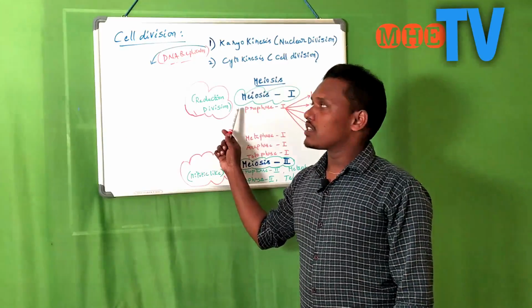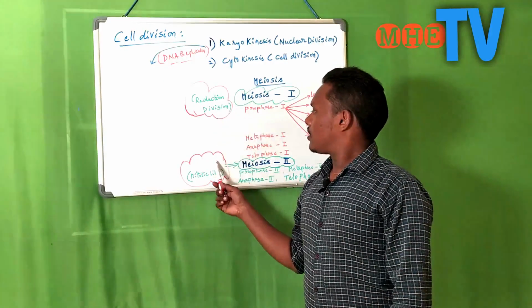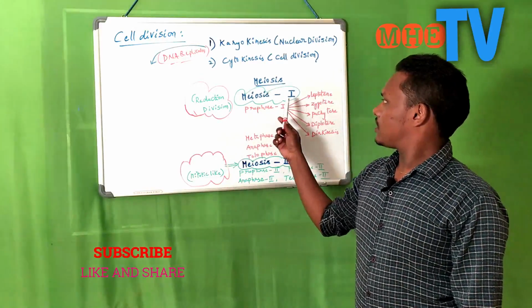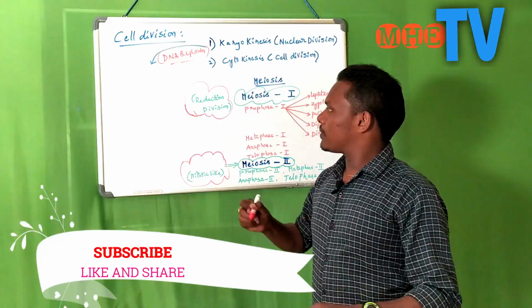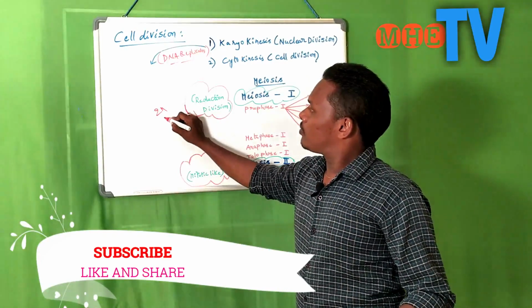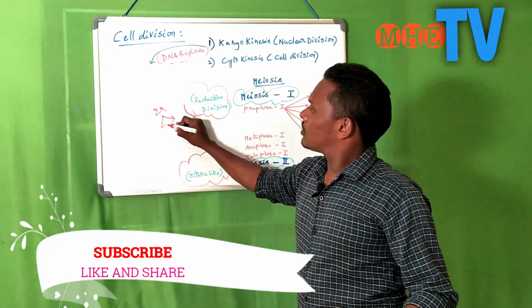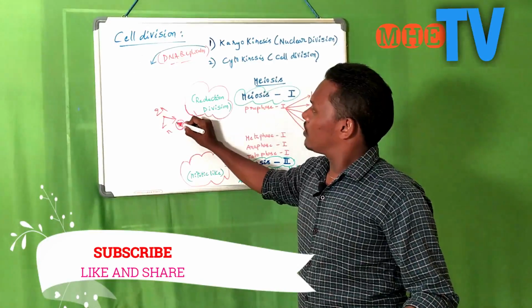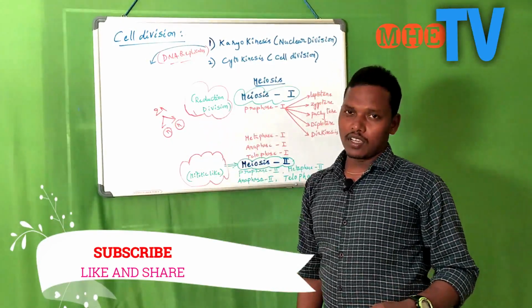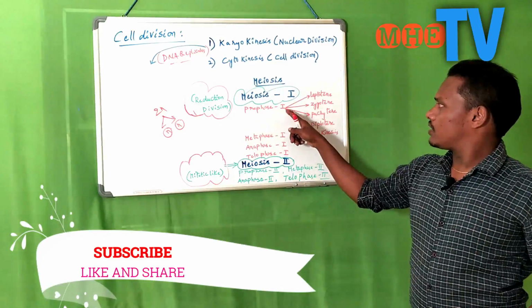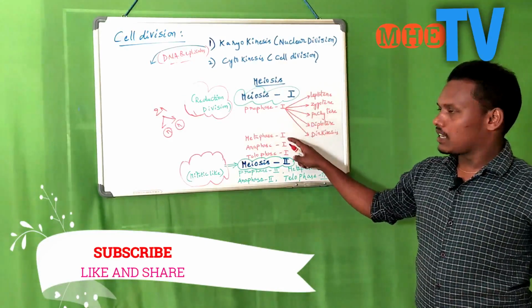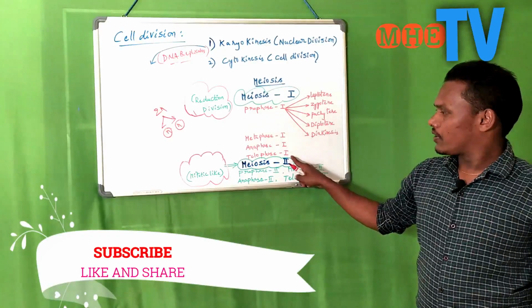The next division, meiosis, takes place in two phases, meiosis 1 and meiosis 2. Meiosis 1 is reduction division. That means the chromosome number 2n is reduced to n. In this there are four different phases: prophase 1, metaphase 1, anaphase 1, and telophase 1.